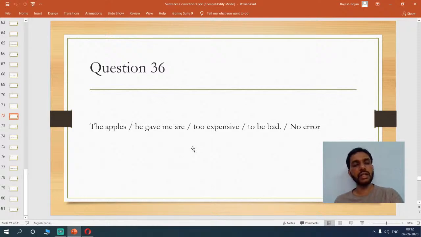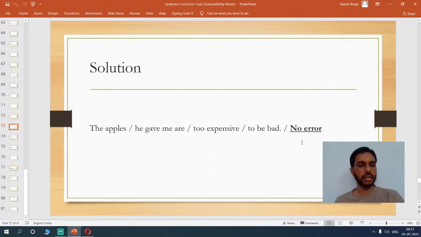Now, if you look at this sentence, you have to understand that "the apples" is correct. We can use the definite article with either the singular or the plural. What you have to understand is, "The apples he gave me are too expensive to be bad." Now I don't think there is any error, but let me check. Yeah, there is no error. Basically even I didn't find any error in this, so I think we don't have any issue, right?